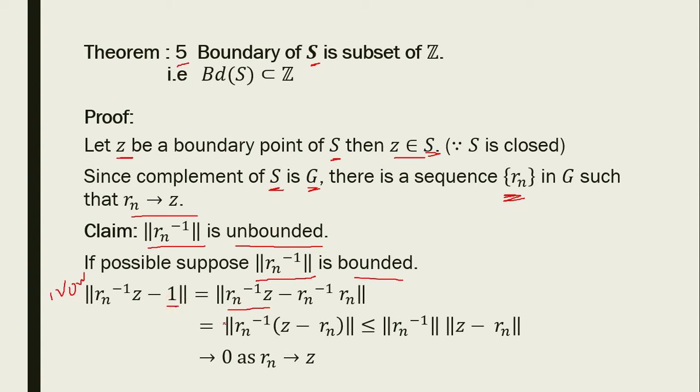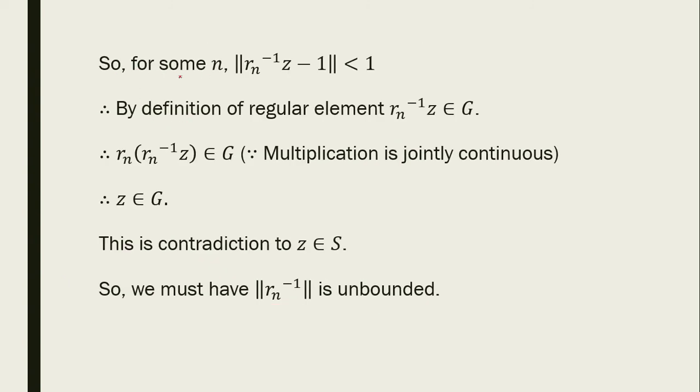Taking Rn inverse common, we get norm Rn inverse into (Z minus Rn) is less than or equal to norm Rn inverse into norm Z minus Rn. This tends to 0 as Rn tends to Z and norm Rn inverse is bounded. So for some n, norm Rn inverse Z minus 1 is less than 1.